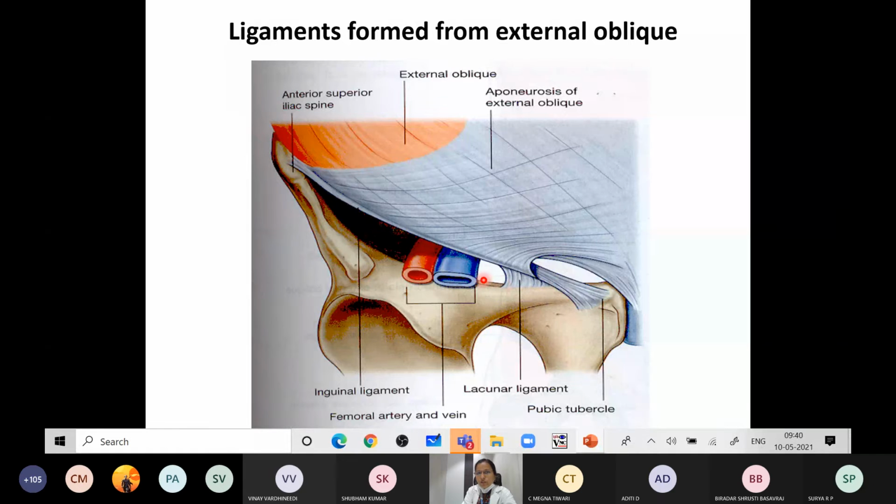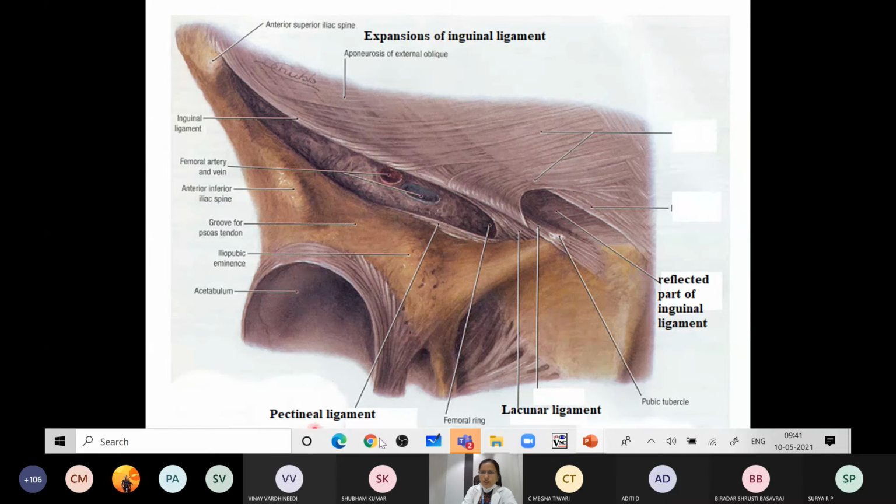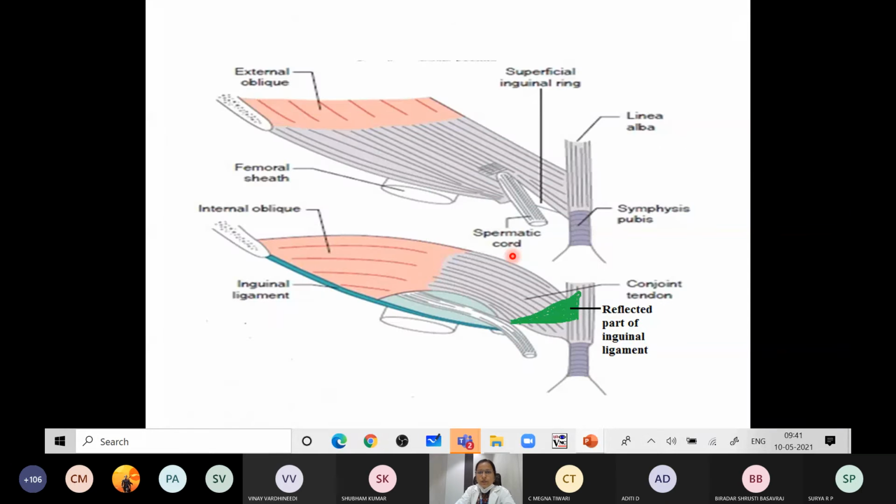These are the modifications of the external oblique muscle, and apart from that there is an opening in the external oblique muscle called the superficial inguinal ring, above the pubic crest. So that is something about the external oblique muscle. These are all the expansions. This is the inguinal ligament that you are seeing, then you have the lacunar ligament here. Apart from that, it forms the pectineal ligament. So these are all the modifications of the external oblique muscle of the abdomen.